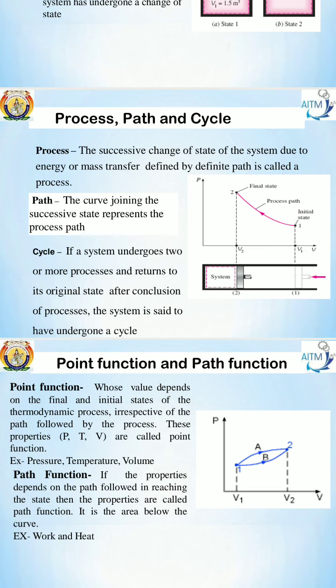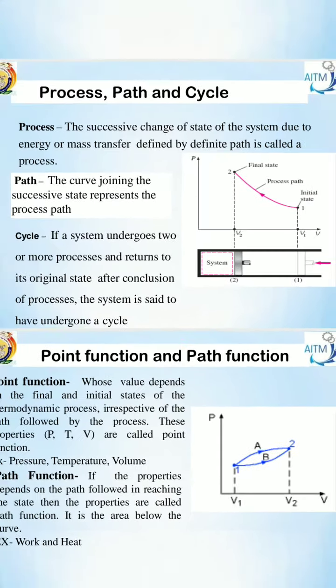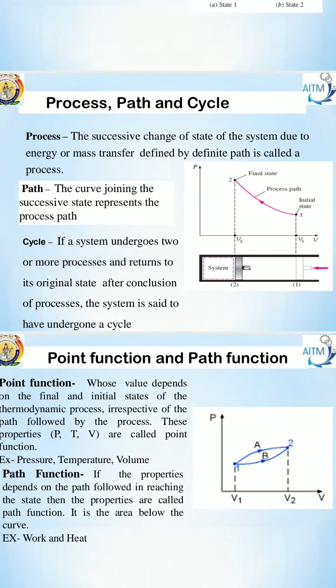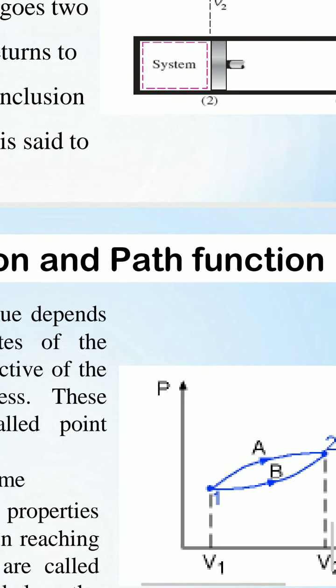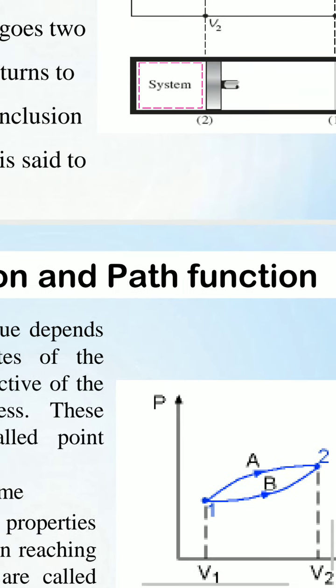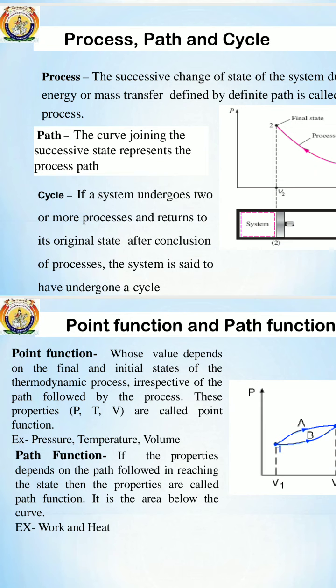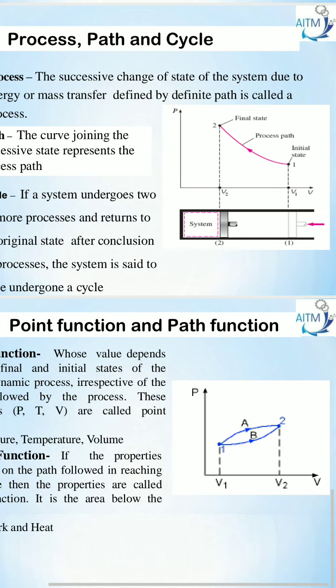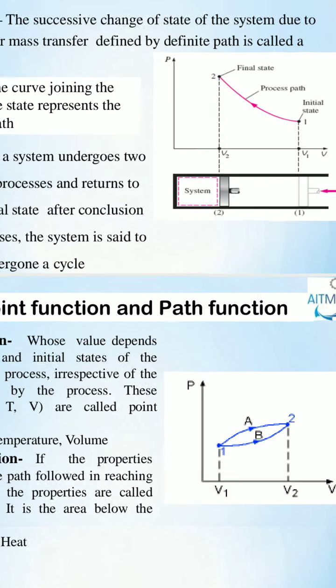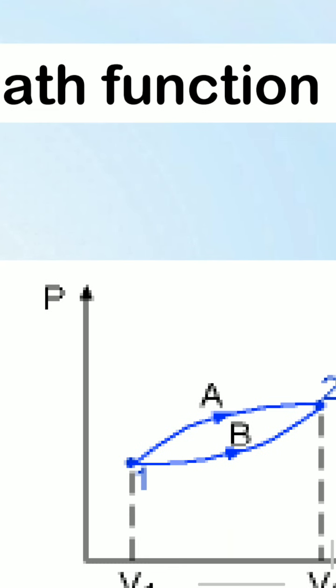Next is point and path functions. Point functions, by seeing the sketch of the PV diagram, this is the initial state 1 and this is state 2. Consider point number 1 and point number 2.